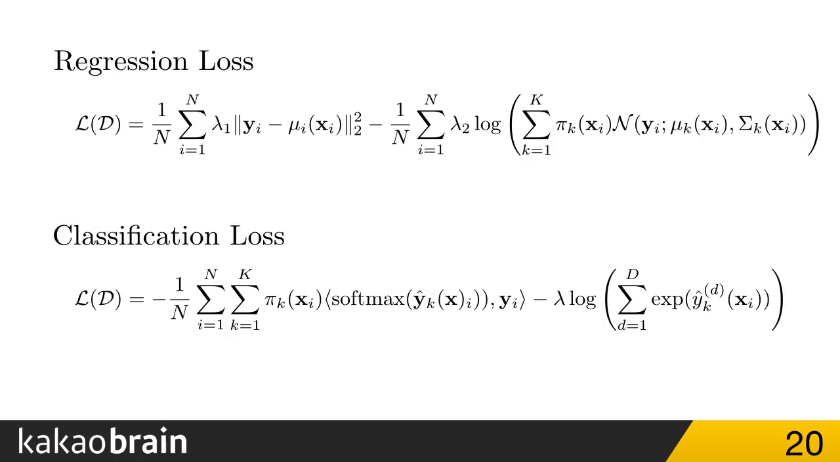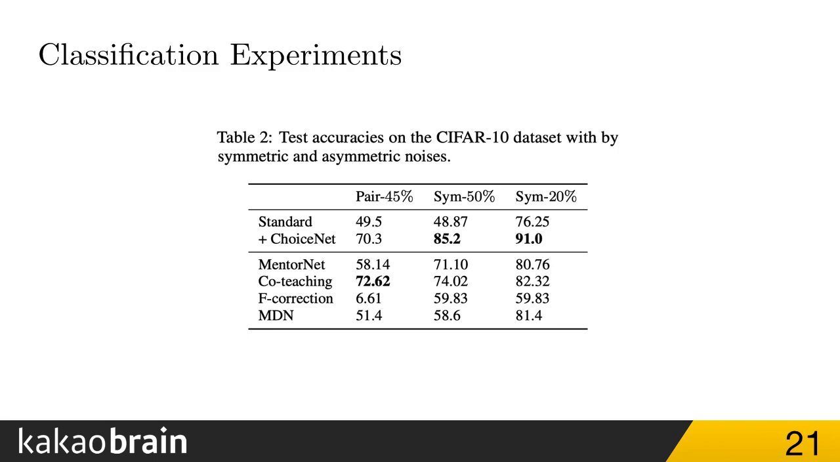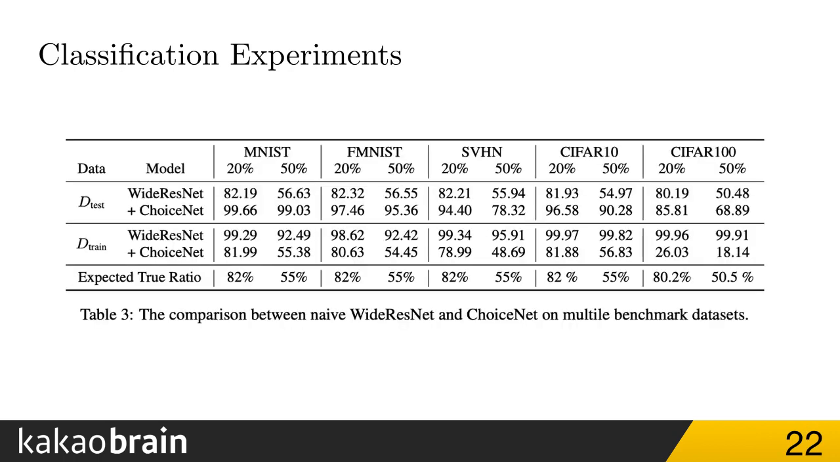These are the loss functions of both regression and classification problems. Also, for more detail, please refer to our paper. We conduct classification experiments on image datasets where we show that our method shows comparable or superior classification performance compared to the standard method under heavy noise. These are the other classification results: MNIST, Fashion MNIST, SVHN, CIFAR-10, and CIFAR-100. There are also more results in this paper, including sentiment analysis and imitation learning.